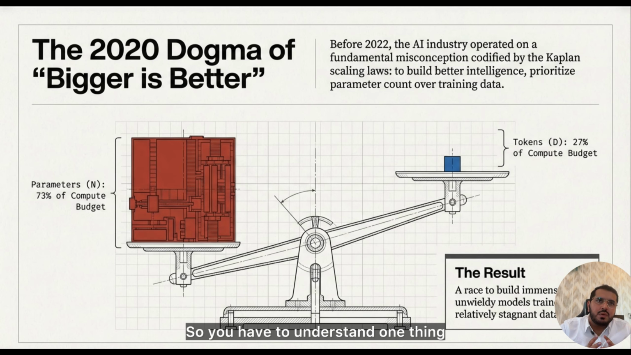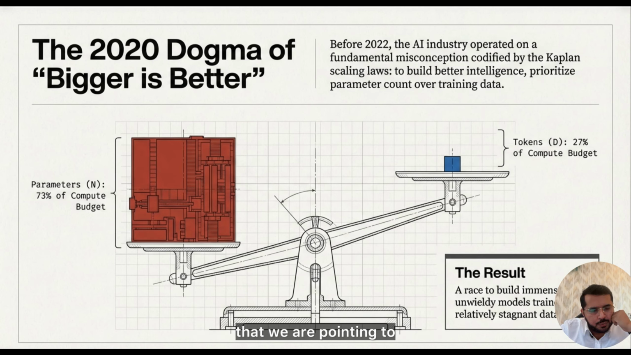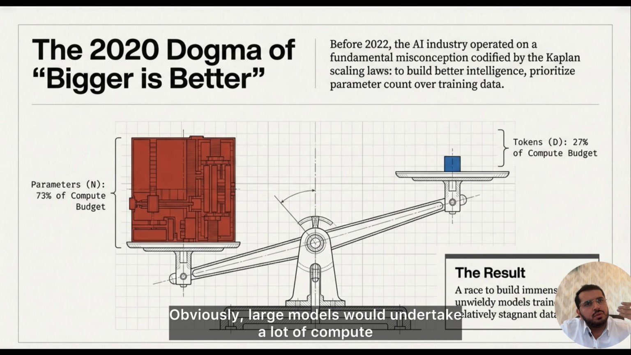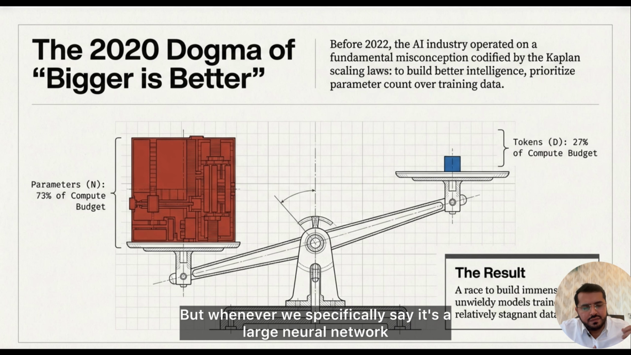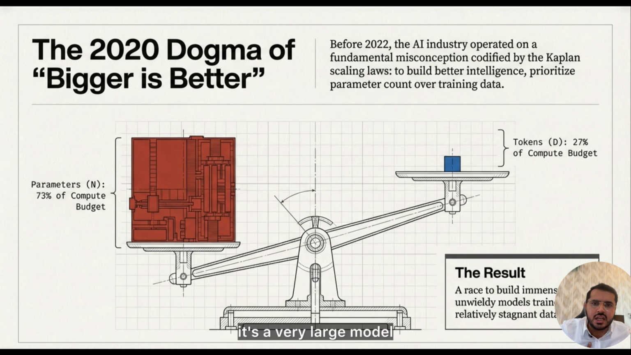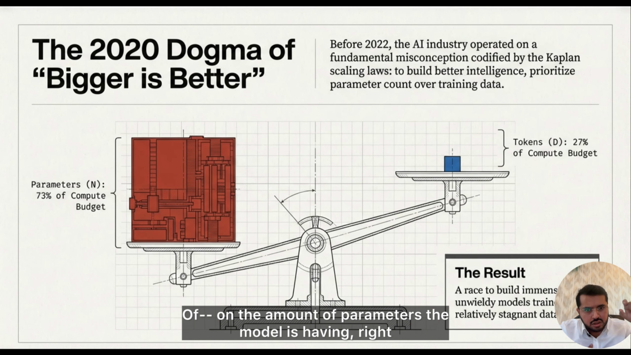So you have to understand one thing. Whenever we say large models, there is one specific thing that we are pointing to. Obviously, large models would undertake a lot of compute, it would undertake a lot of training data, right? But whenever we specifically say it's a very large model, we are trying to focus the largeness on the amount of parameters the model is having, right?